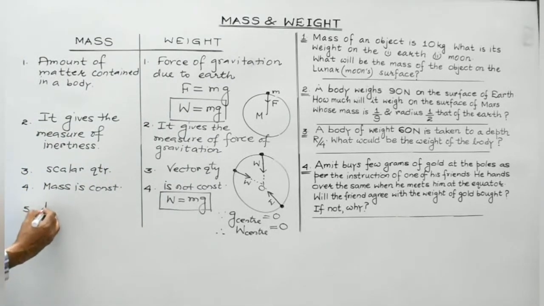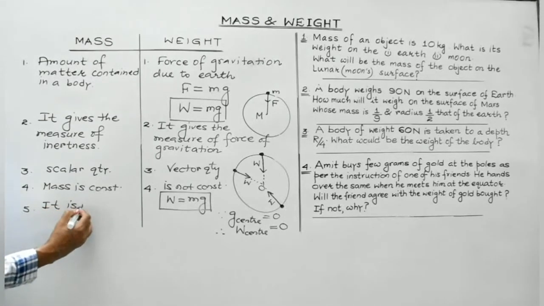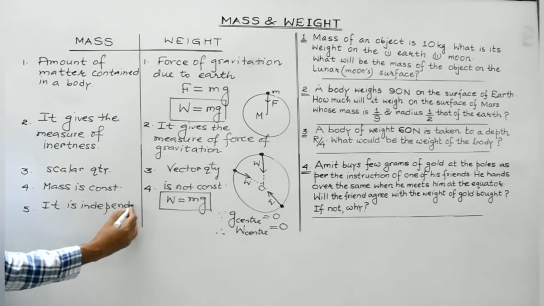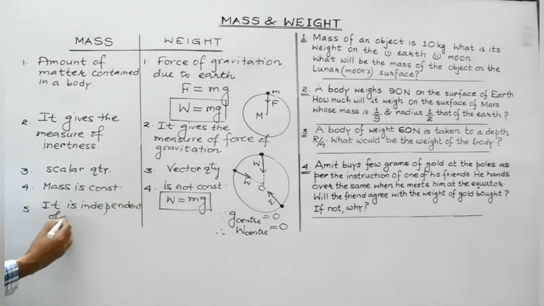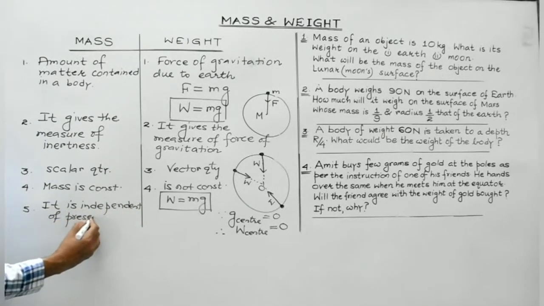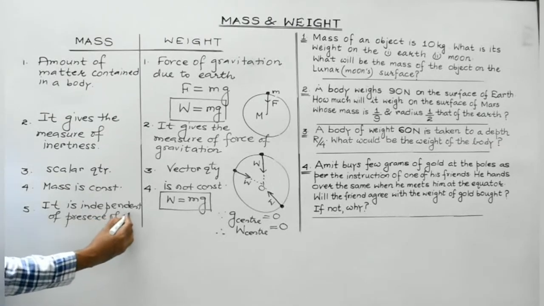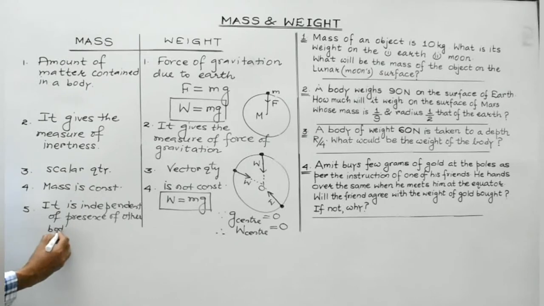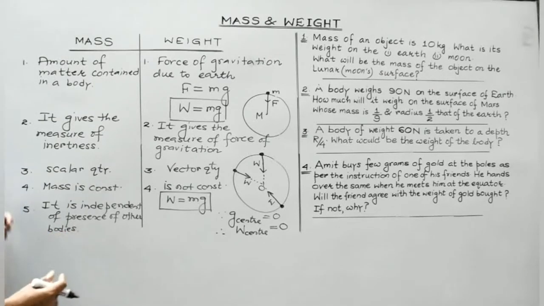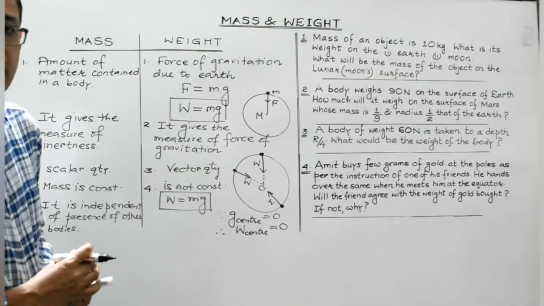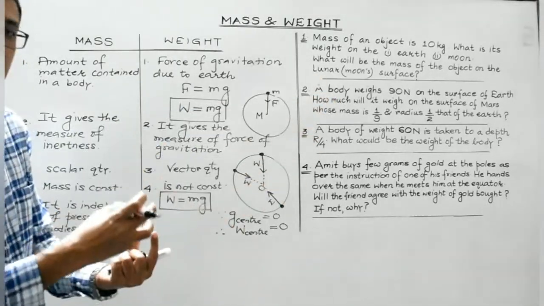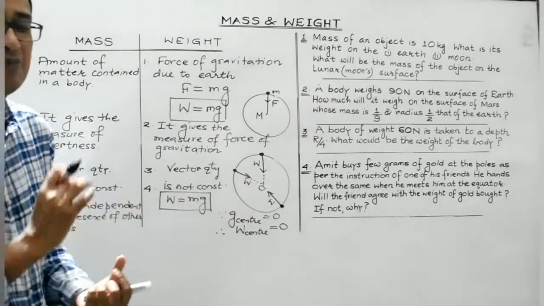Fifth, mass is independent of the presence of other bodies. As I stated, mass is the total amount of matter contained. So in case it is surrounded by some other bodies, still the amount of matter contained in the body will remain the same.